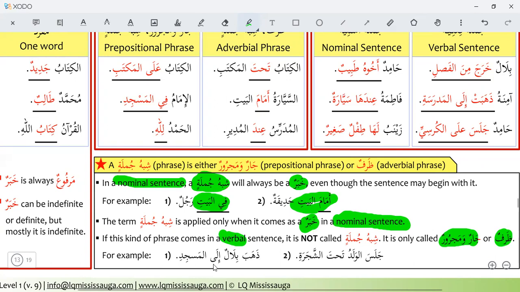Zahaba Bilalun ilal masjidi. Bilal went to the masjid. So ilal masjidi is not a shibhul jumla, because Zahaba is a verb, and it is a verbal sentence.